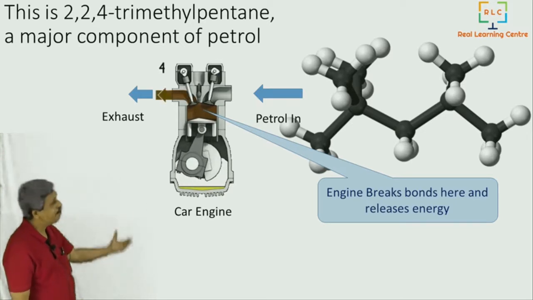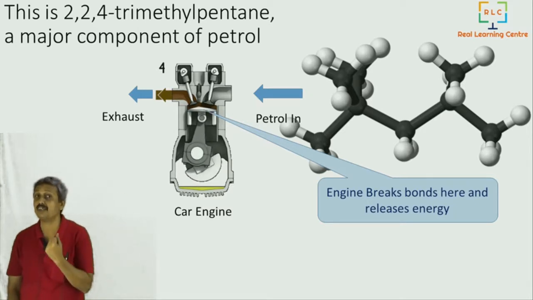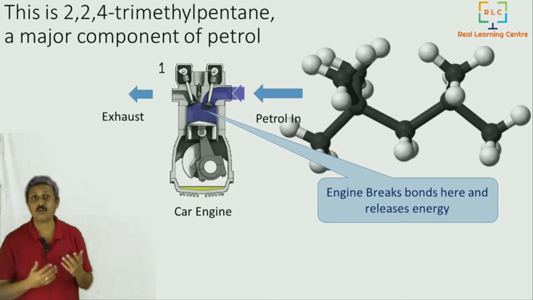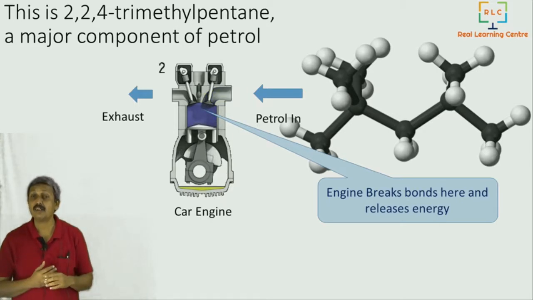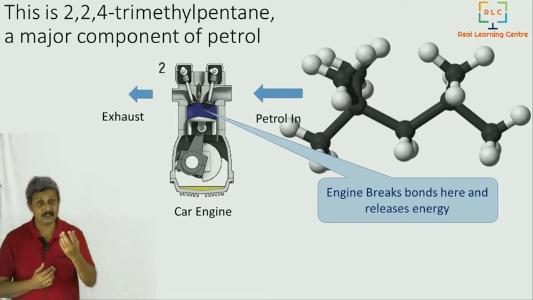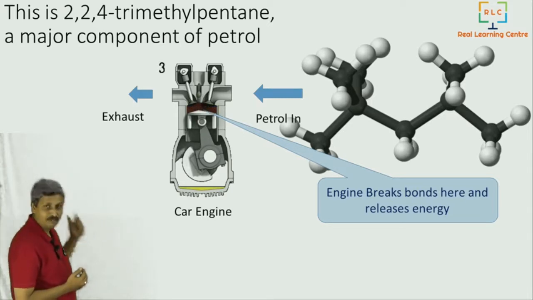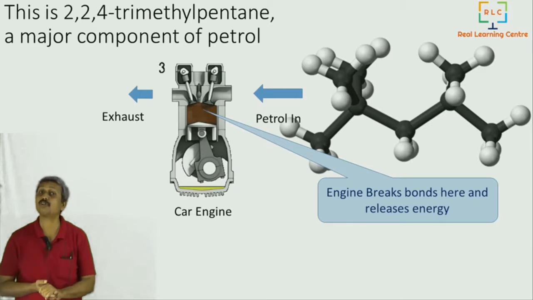So the piston going up and coming down is the movement of the engine. This is called an internal combustion engine. It's a 4-stroke engine. That takes round and round, and that is connected finally to the wheels, and hence the car moves.